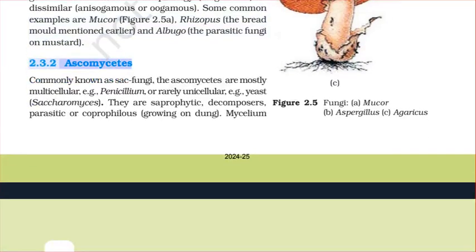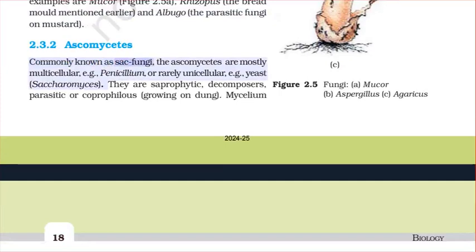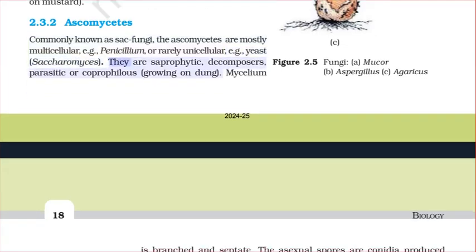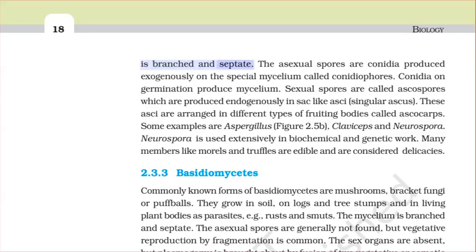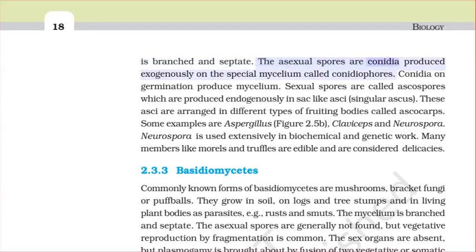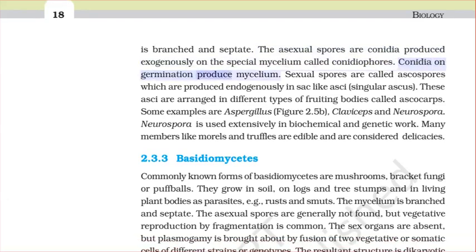2.3.2 Ascomycetes. Commonly known as sac fungi, the Ascomycetes are mostly multicellular, e.g. Penicillium, or rarely unicellular, e.g. yeast, Saccharomyces. They are saprophytic, decomposers, parasitic or coprophilous, growing on dung. Mycelium is branched and septate. The asexual spores are conidia produced exogenously in the special mycelium called conidiophores. Conidia on germination produce mycelium.